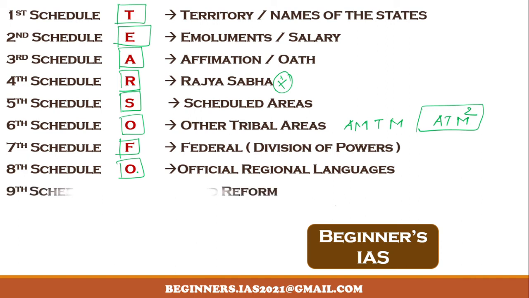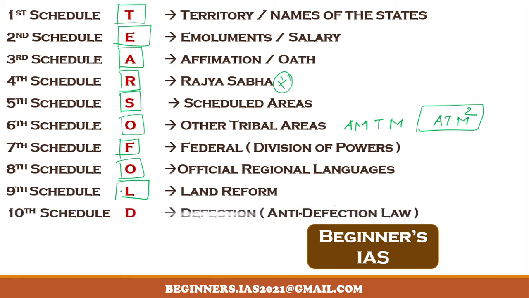And then the ninth schedule deals with the land reforms. See, you know that acts and regulations, that is originally 13 but presently 282. See, 19 of the state legislature acts deal with land reforms. So kindly remember this also.